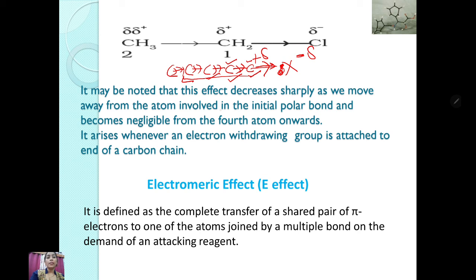It may be noted that this effect decreases sharply as we move away from the atom involved in the initial polar bond and becomes negligible from the fourth atom onwards. It arises whenever an electron withdrawing group is attached to the end of a carbon chain. It's again of two types, plus inductive effect and minus inductive effect. When more electronegative element is there, it's showing the plus inductive effect.